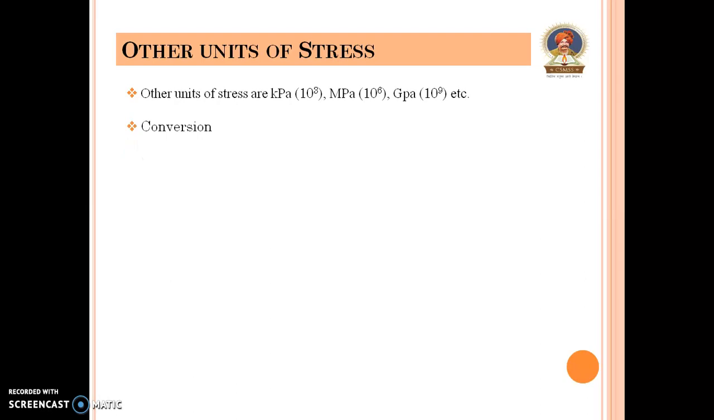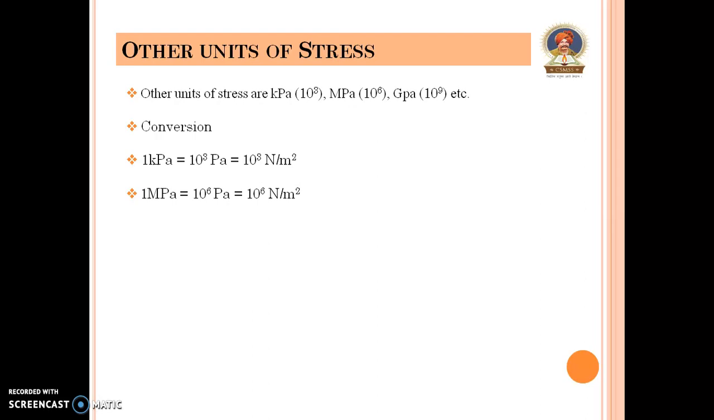Conversion which is required for numericals. 1 kPa is equal to 10 to power 3 Pascal, that is 10 to power 3 Newton per meter square. 1 megapascal is equal to 10 to power 6, that is 10 to power 6 Newton per meter square. Here Newton per meter square is converted into Newton per mm square.